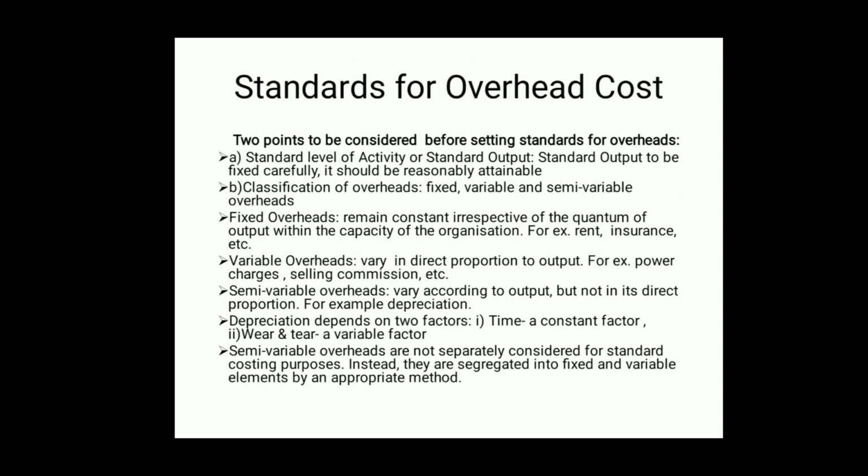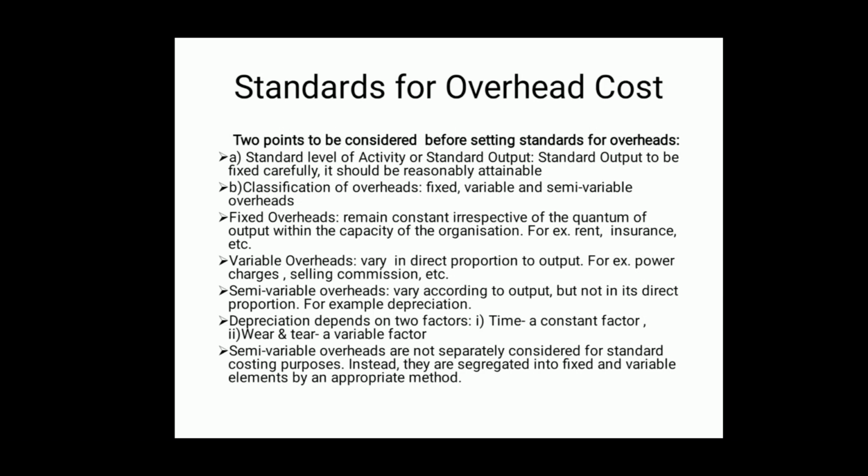Now, another element is overhead. Standards for overhead cost. 2 points to be considered before setting standards for overheads. Firstly, standard level of activity or standard output. It was said in the beginning itself that standard output should also be fixed carefully.